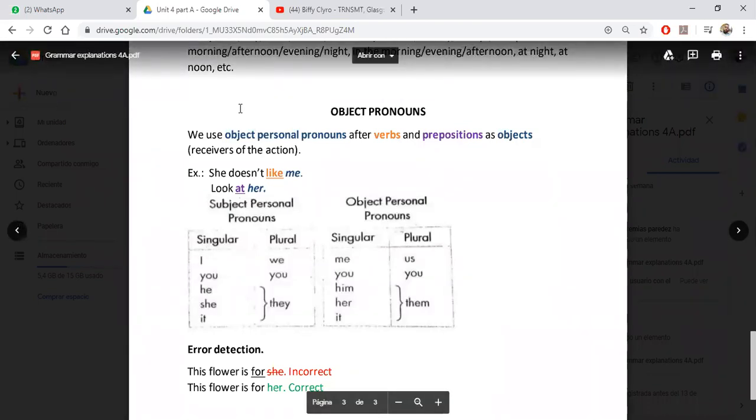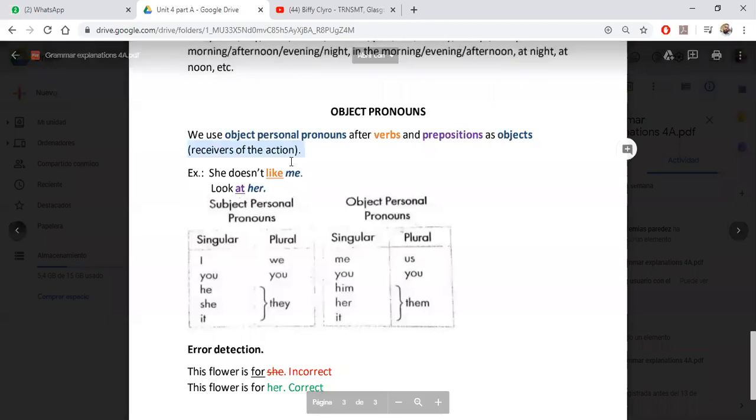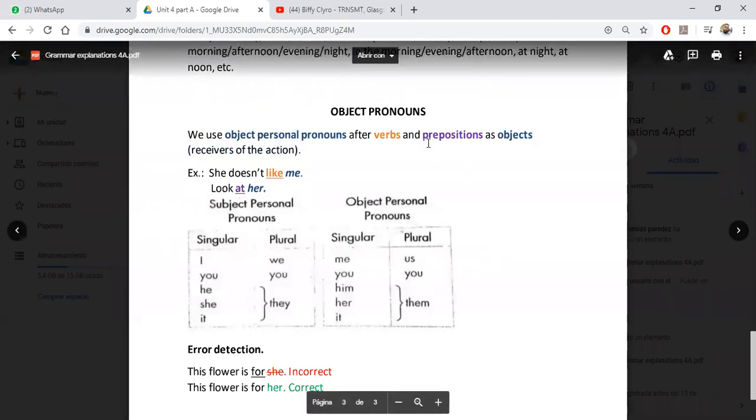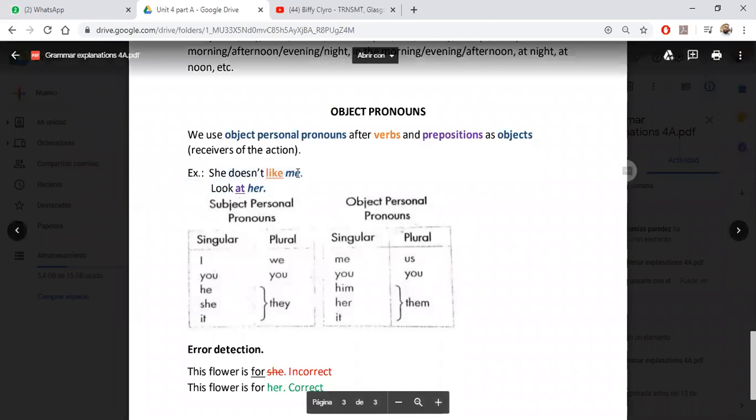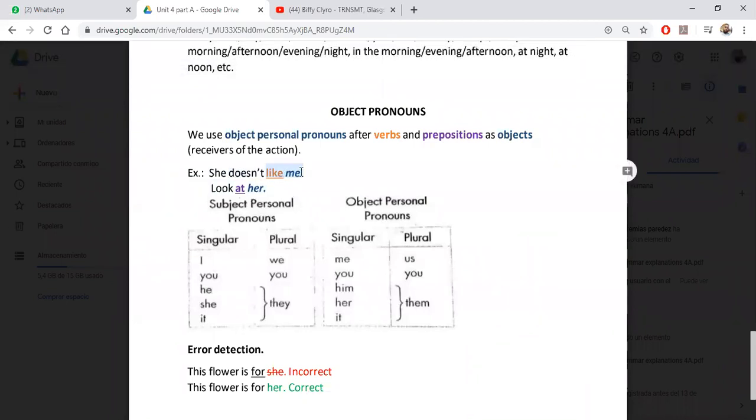By objects, we mean receivers of the action. So remember, after verbs and after prepositions. For example, she doesn't like me. It's not that I don't like her, it's that she doesn't like me because I am ugly. Yeah, that's kind of an example.